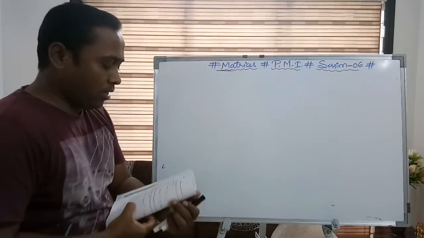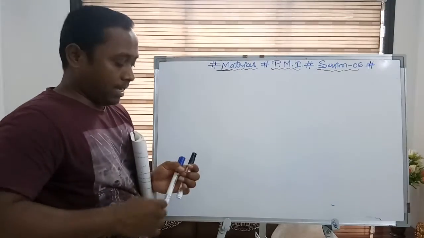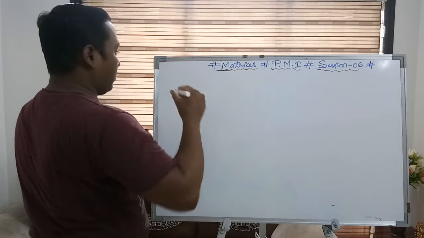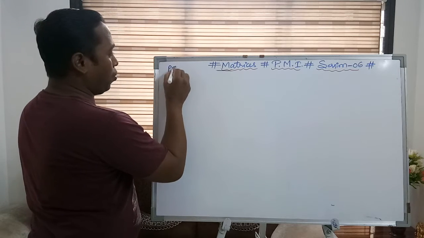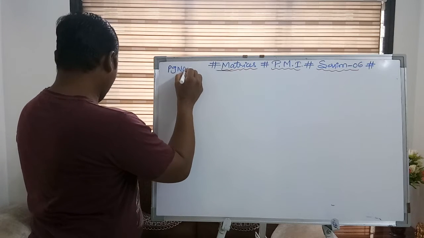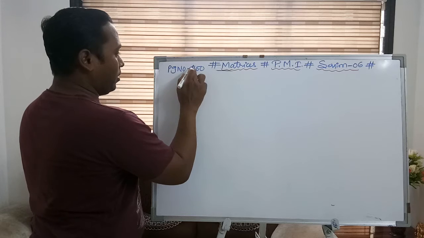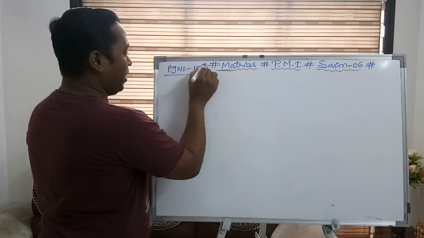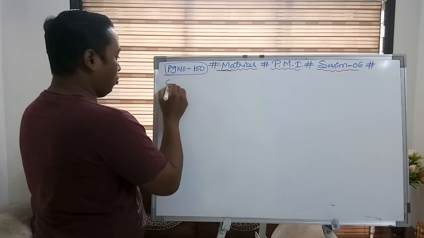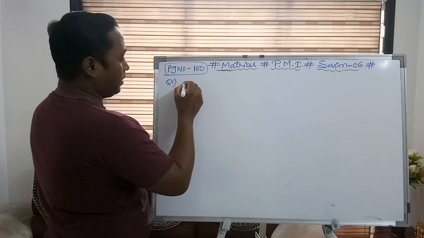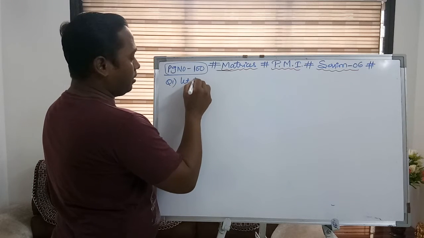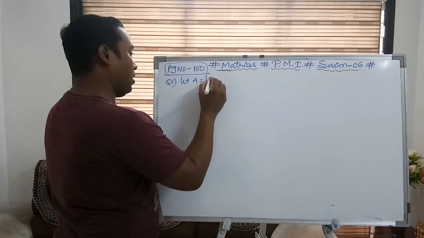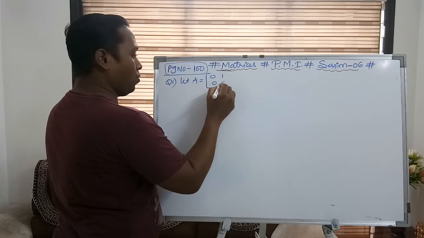There is an important question in miscellaneous exercise. I am writing the page number also for your reference. Page number 100. See, the number is also very interesting. Page number 100, question number 1. Let there be a matrix A, 0 1 0 0.